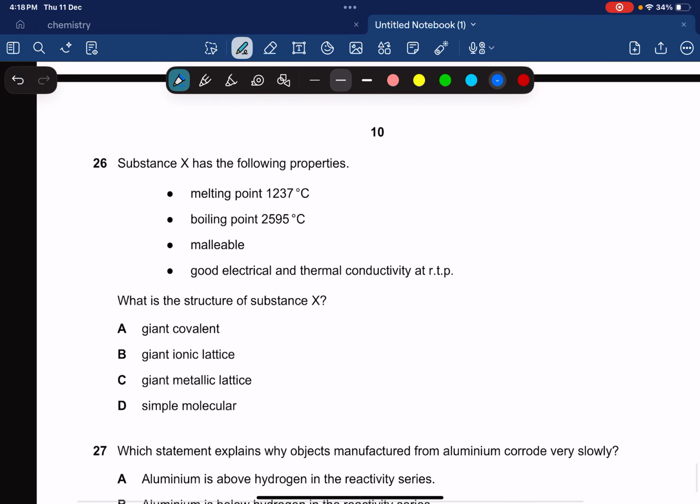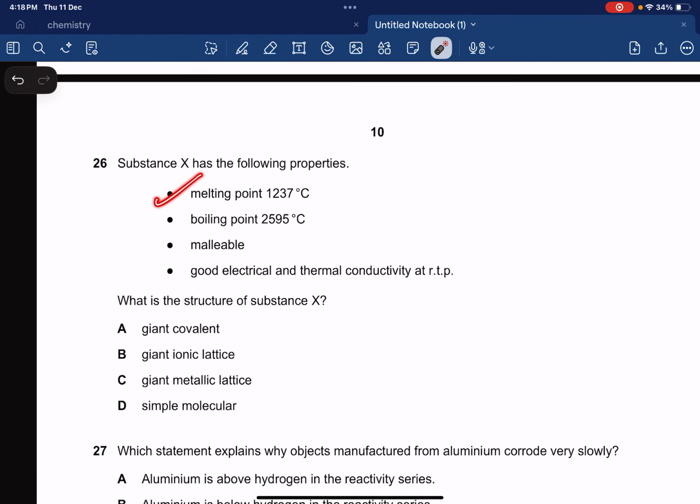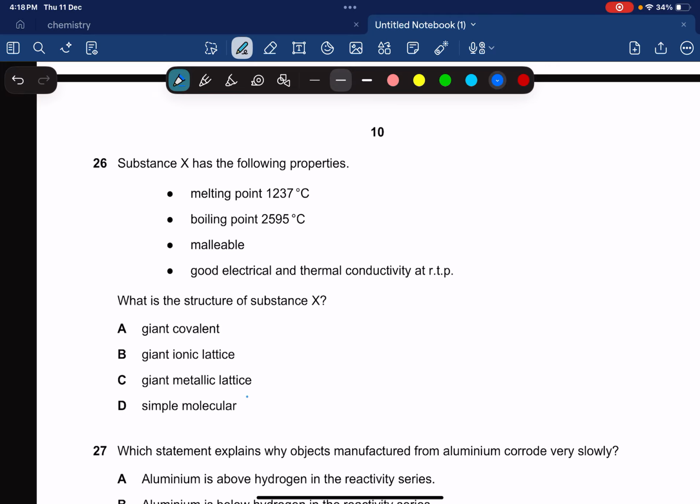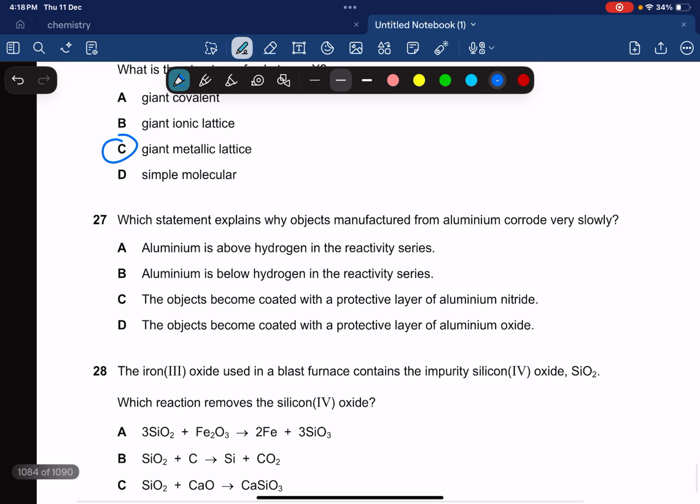Okay, substance X has the following properties. Melting point high, boiling point high, malleable, good electrical conductivity. This is definitely gonna be a metal. Giant metallic lattice. Simple. Which statement explains why objects manufactured from aluminum corrode very slowly?